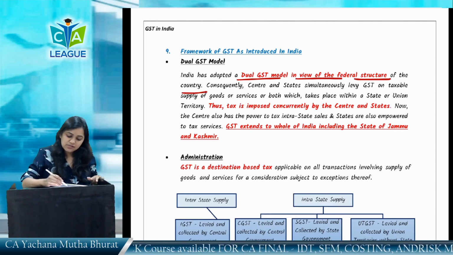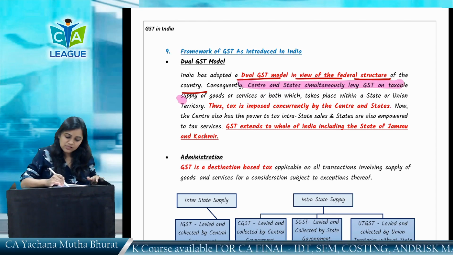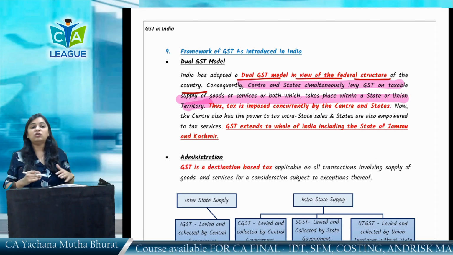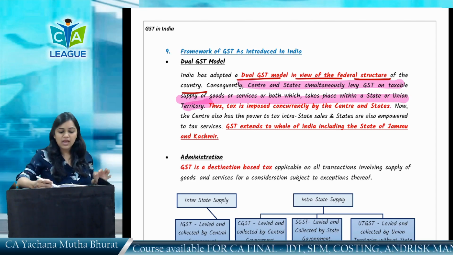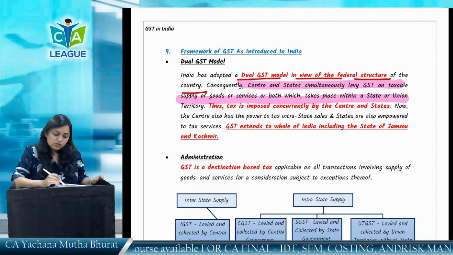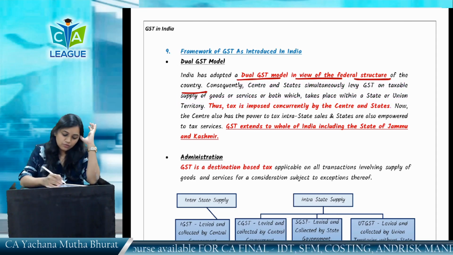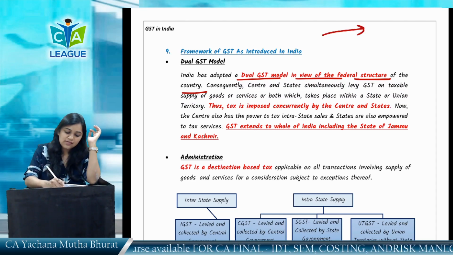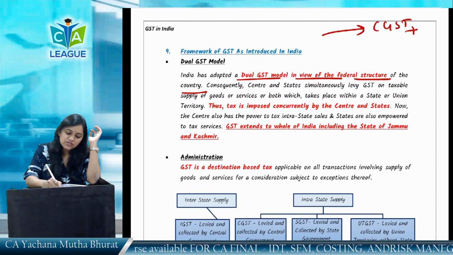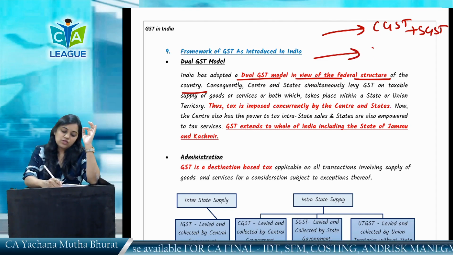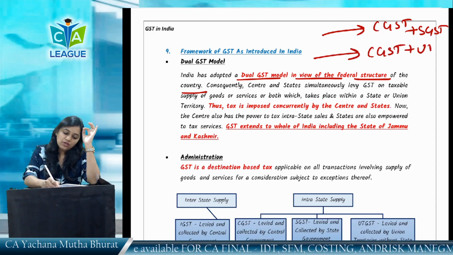Consequently, central and state simultaneously levy GST on taxable supply of goods or services which takes place within that state or within that union territory. The tax is imposed simultaneously by state and center. So now here, in case of intrastate, tell me again, which tax is levied? CGST plus SGST. In case of intra-union territory, which tax is levied? CGST plus UTGST.